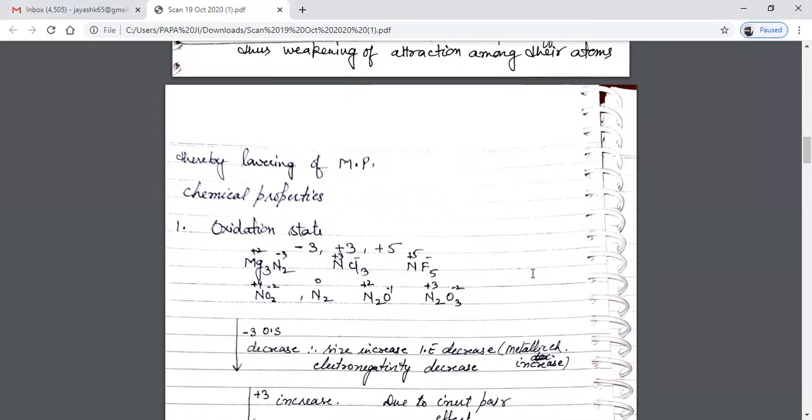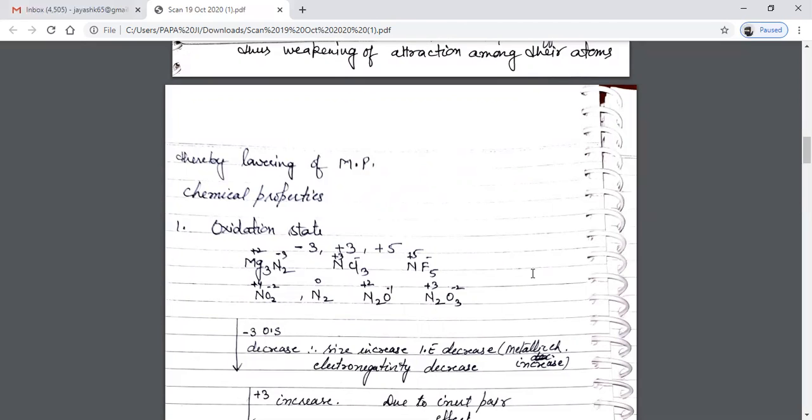Like in NH3 it is -3, in N2H4 -2, NH2OH -1, N2 0, N2O +1, NO +2, HNO2 +3, NO2 +4, and in HNO3 it is +5.